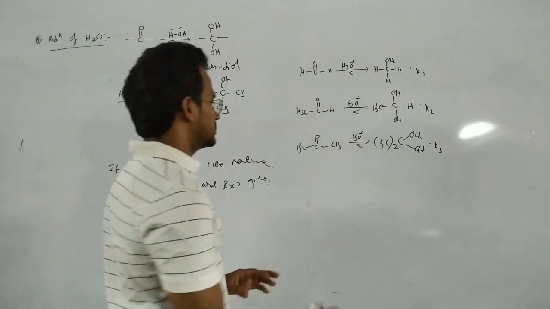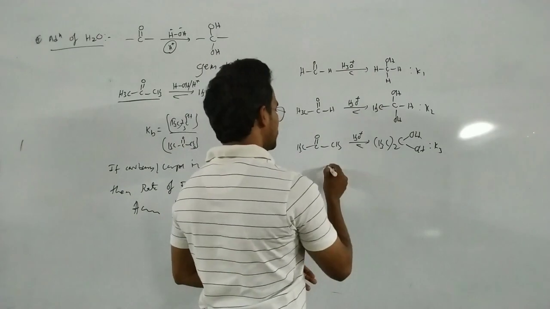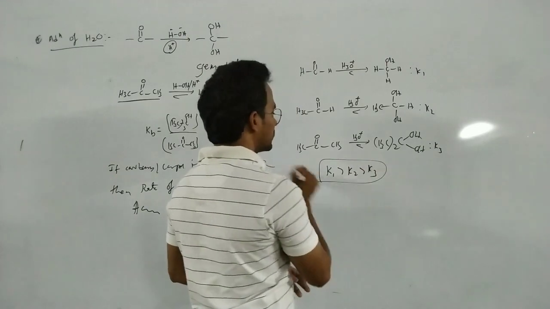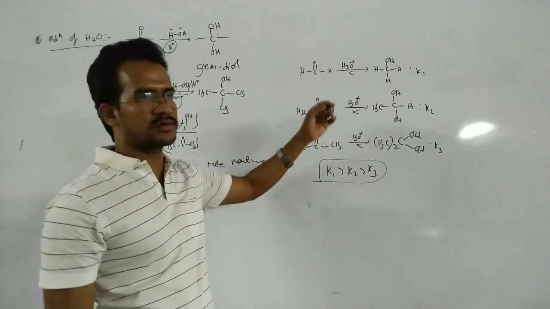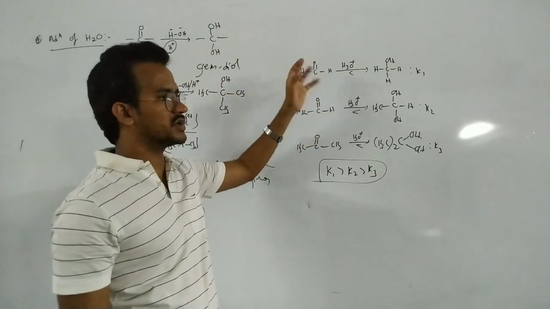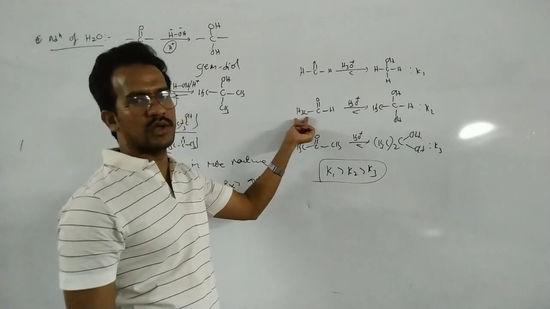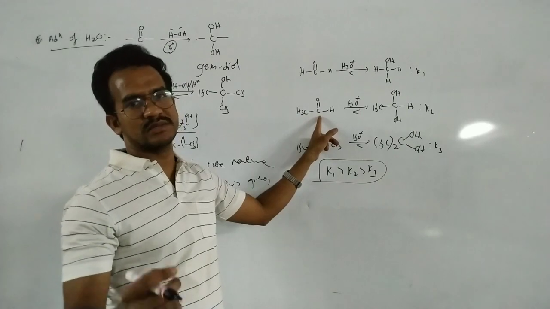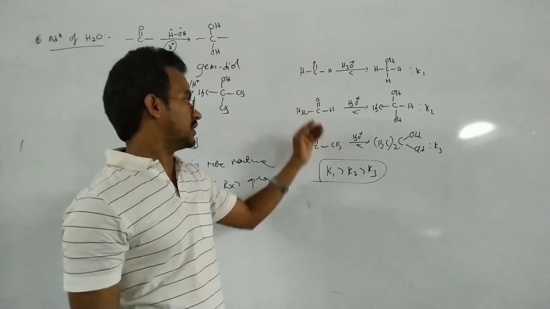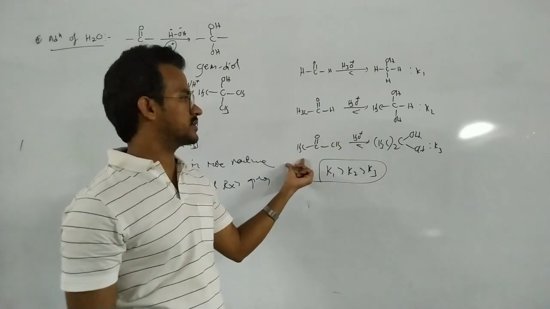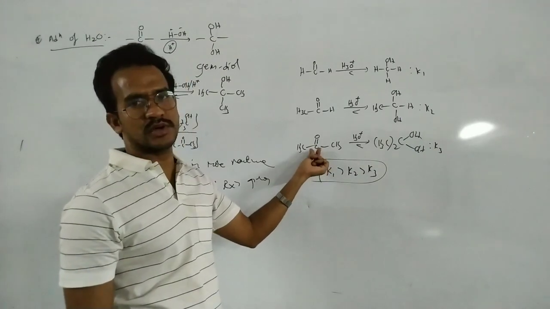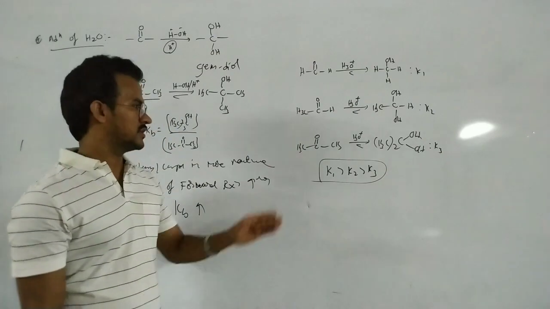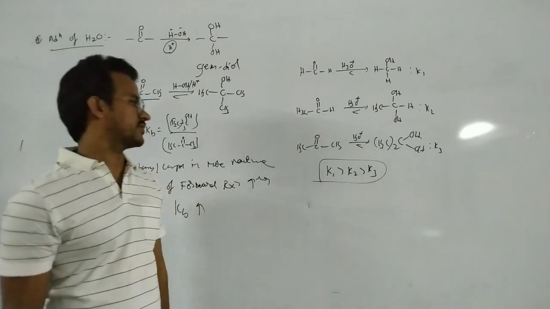Based on this order, K1 is greater than K2, which is greater than K3. Which is more reactive? Formaldehyde is more reactive because its carbon has a greater magnitude of positive charge. The methyl is a donating group. In acetone, the two methyl groups decrease the magnitude of the positive charge, so it is less attacked by the nucleophile. That's an important point.